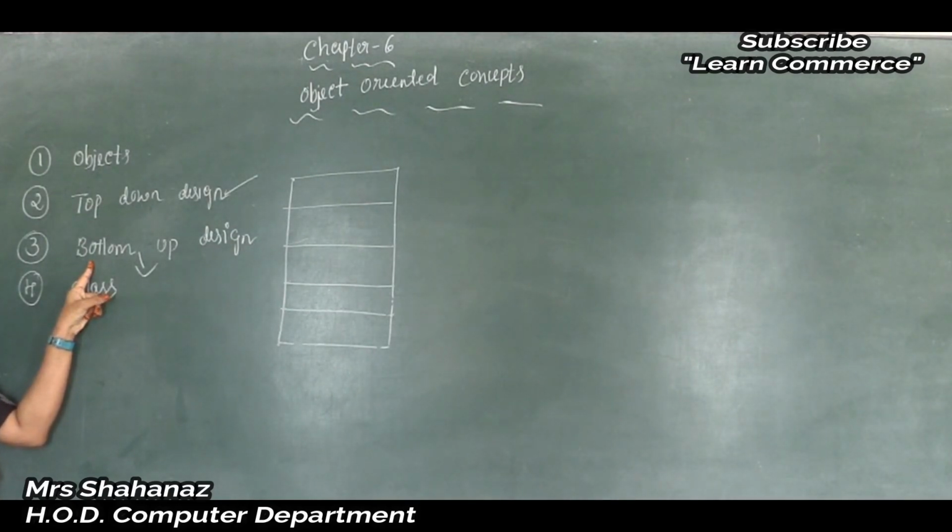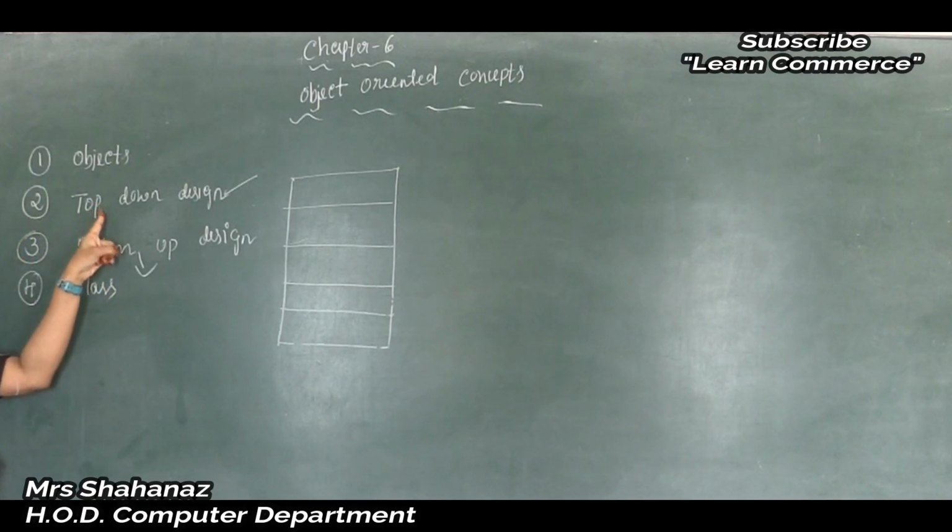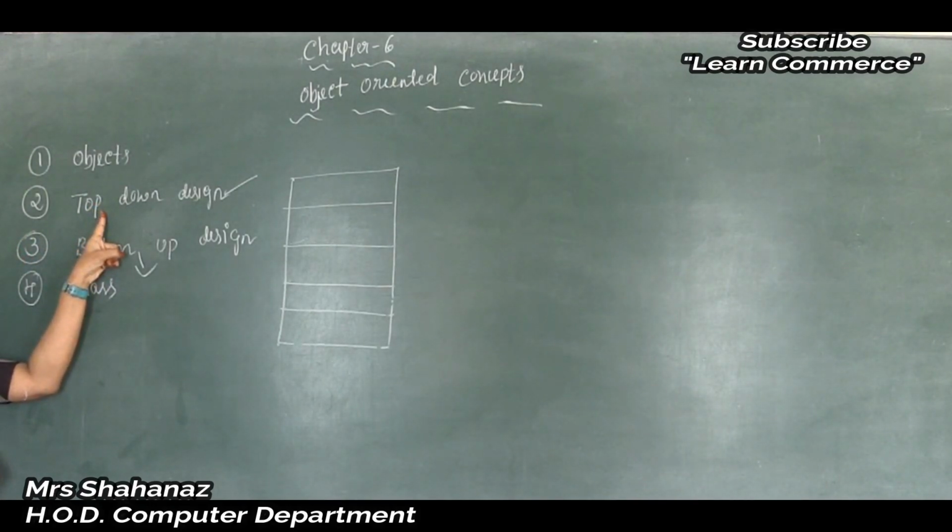That means we are only going to solve smaller programs. By using the bottom up design concept, we are not going to solve any lengthy program, but maybe the problem is lengthy. By using the top down design concept, we can solve such a problem.